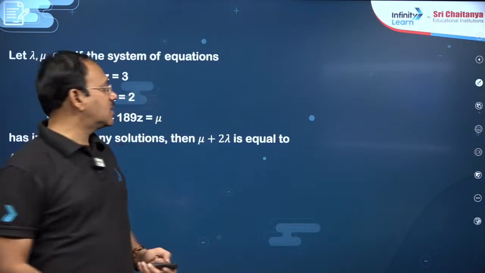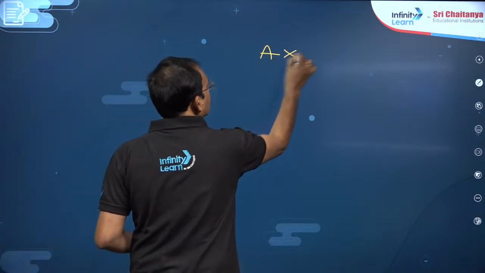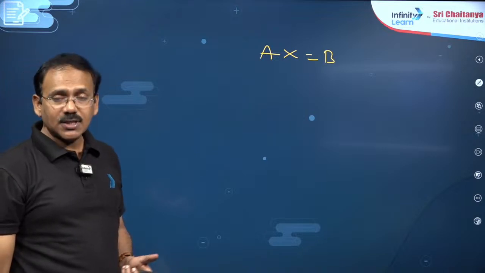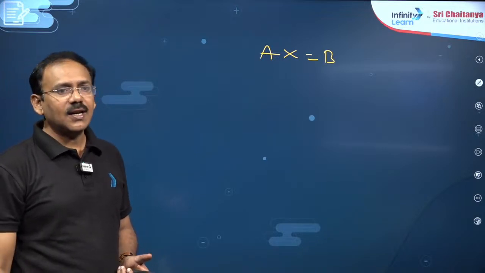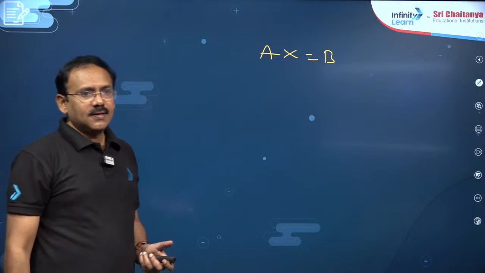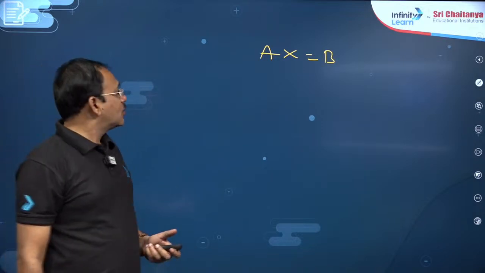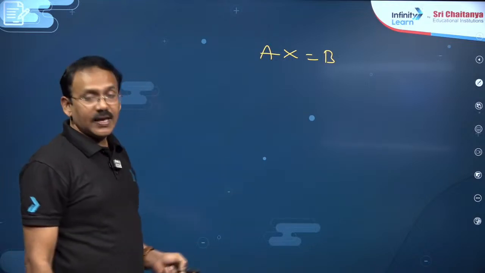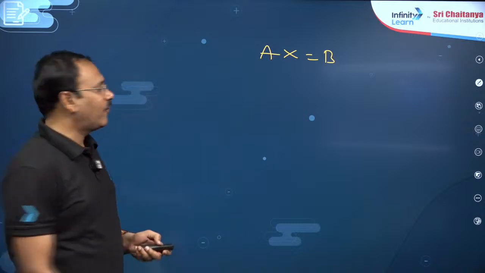And finally, dear students, non-homogeneous system of equations. Suppose, my dear friends, Ax is equal to B is given. There are many methods to solve this, like Cramer's method, matrix inversion method, adjoint method, rank method. Generally, here I will be following the rank method.